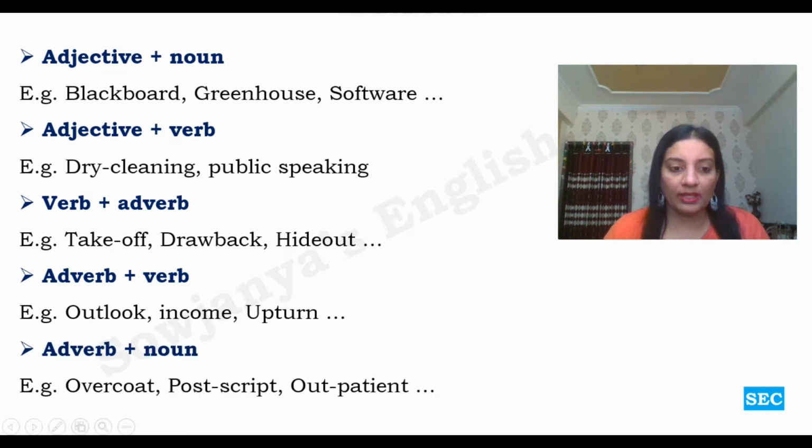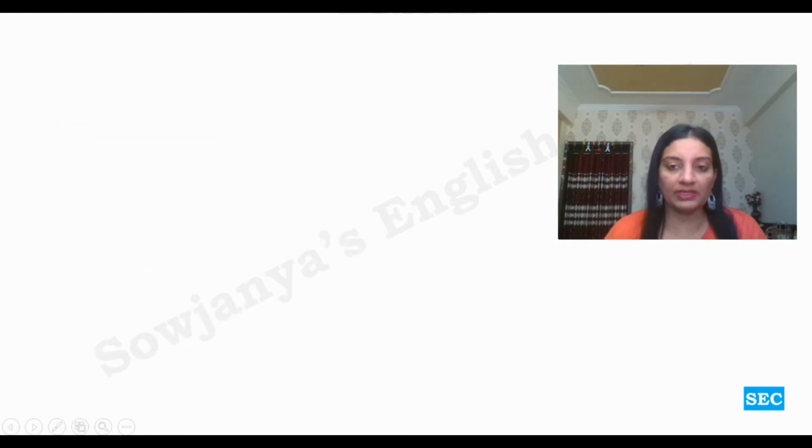Adverb plus noun combinations. Let us check them. Overcoat, postscript, outpatient. So over is adverb and coat is noun. Post is adverb, script is noun. Out is adverb, patient is noun. So this combination also acts as a compound noun, adverb plus noun.